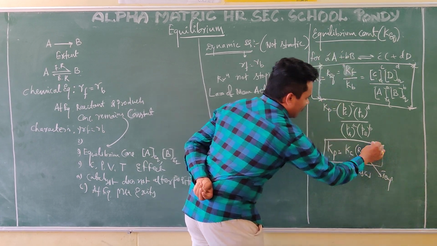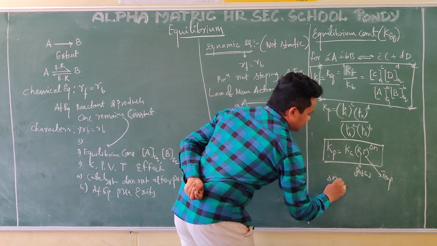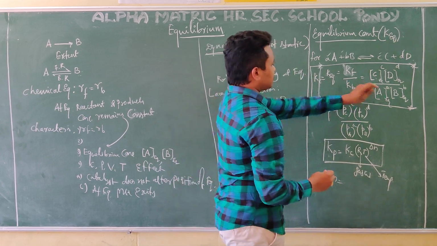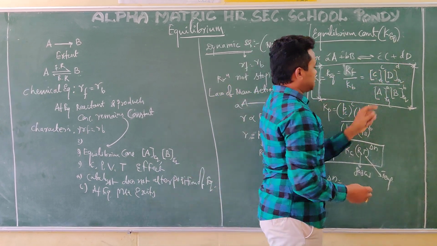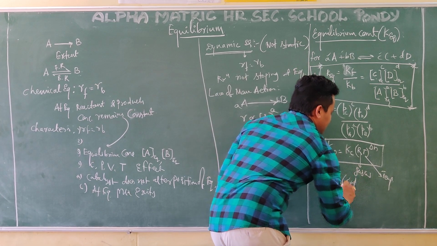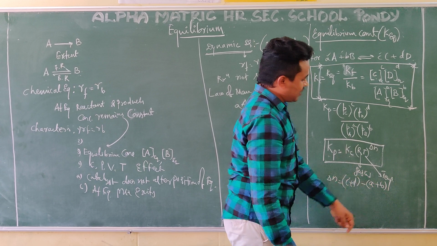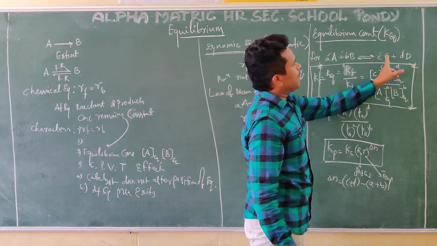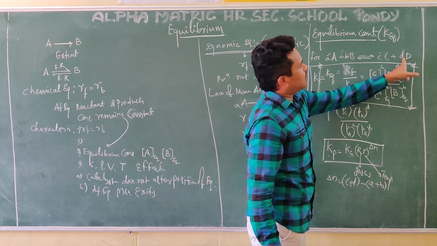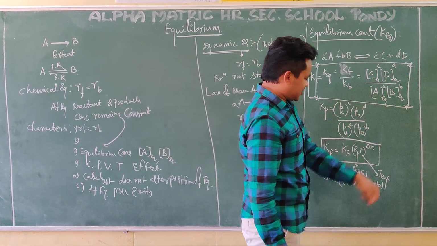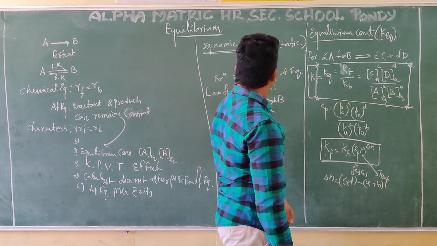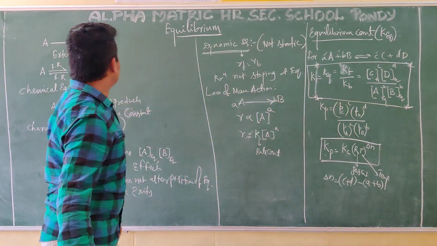What does delta n mean? Delta n is (c plus d) minus (a plus b). What is this? c plus d is the sum of the stoichiometric coefficients of the gaseous products.